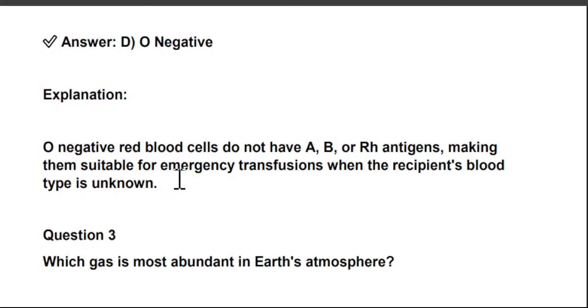Because O negative red blood cells do not have A, B or RH antigens, making them suitable for emergency transfusions when the recipient's blood type is unknown. Right? When the recipient's blood type is unknown, at that time O negative can be given to anyone. Even if you do not know the blood group of a receiver, at that time also you can give the blood of O negative, right?